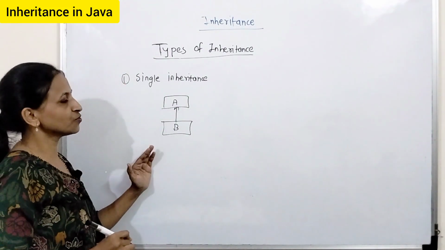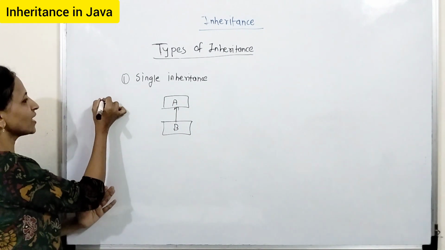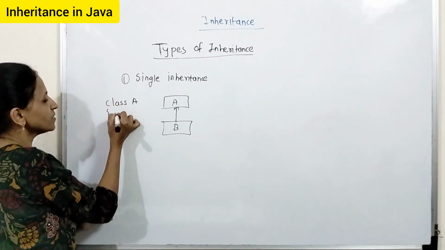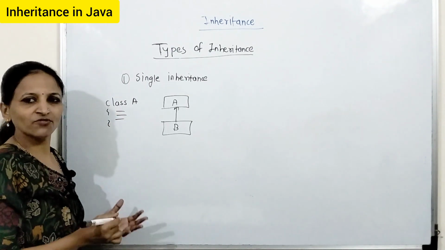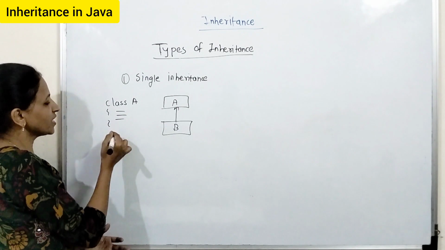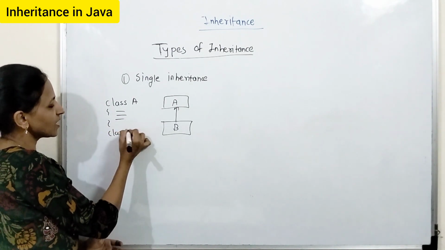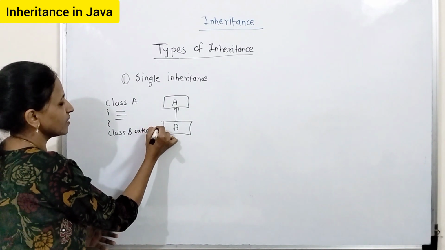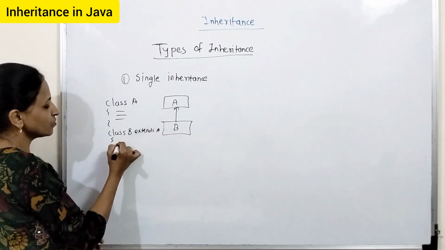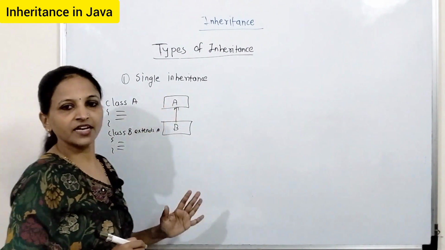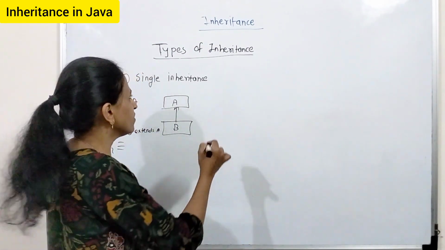Now how to achieve this in Java? So simple, you have to write like this. First we will create class A, and some statements may be there, whatever methods or data members, you have to write them here. Next you have to write class B extends A, and then write the code of class B. This is just the single inheritance concept. Simple.